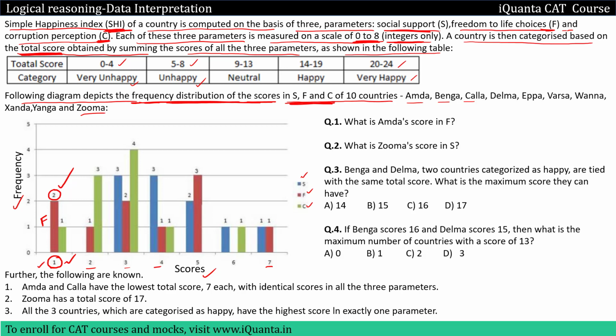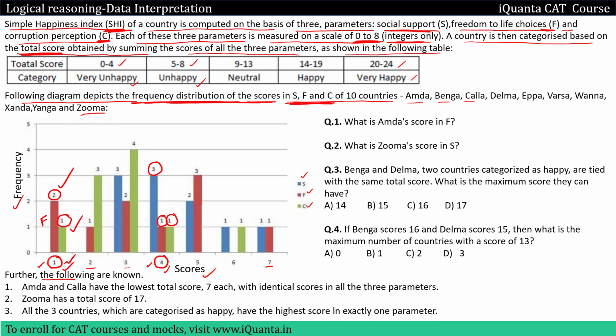Similarly, for the green one, we have frequency 1, that means a score of 1 was given to only one country. You can read the table similarly for the rest of the scores. For example, for score 4, blue is S and frequency is 3, that means a score of 4 has been given 3 times to parameter S. Then a score of 4 has been given 1 time to parameter F, and 1 time to parameter C. That is how we have to read the table.